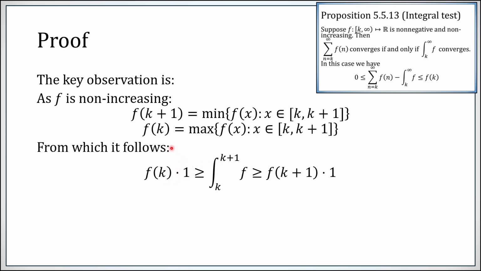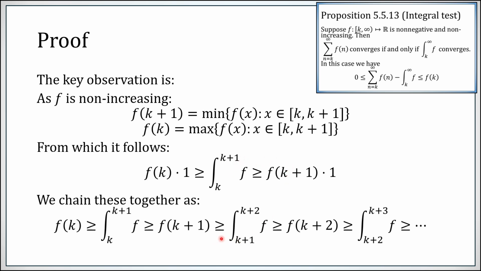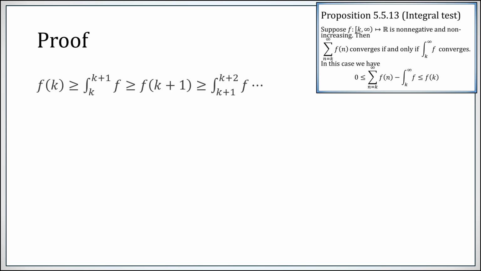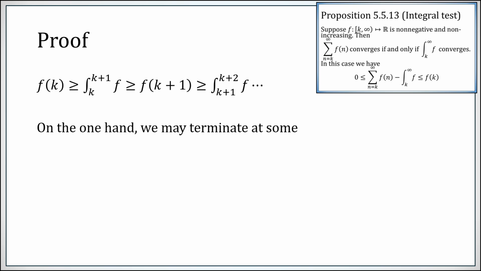Now we start chaining this together. f of k is bigger than or equal to the integral from k to k plus 1, which is bigger than or equal to f of k plus 1, bigger than or equal to the integral from k plus 1 to k plus 2, bigger than or equal to f of k plus 2, and so forth. We continuously compare the value of a function at an integer to the value of the integral between two integers. So we have this chain of inequalities, and if we elect to terminate this chain of inequalities at an integral, what we now have is value bigger than or equal to integral, value bigger than or equal to integral, and so forth.